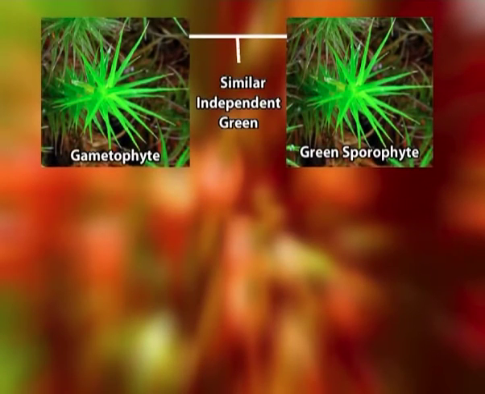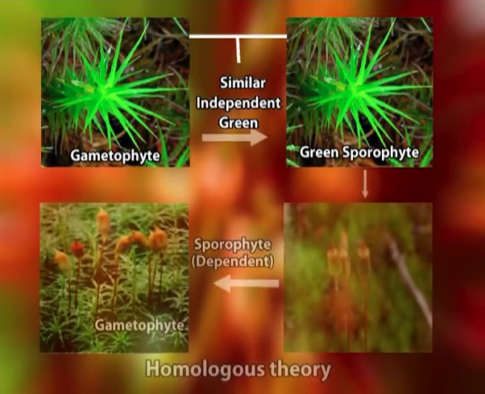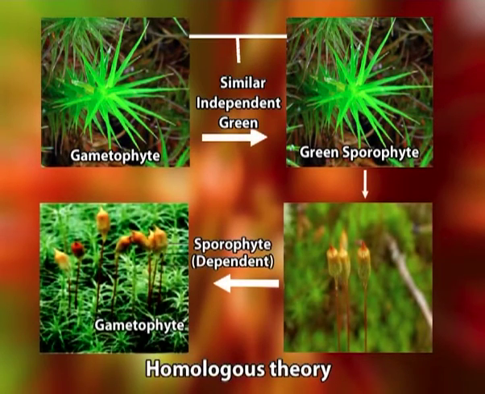Thus, in the first land plants, the gametophytic and sporophytic generations were independent and isomorphic. I mean, they were similar, but gradually the sporophyte became dependent, less complex and attached to the gametophyte.